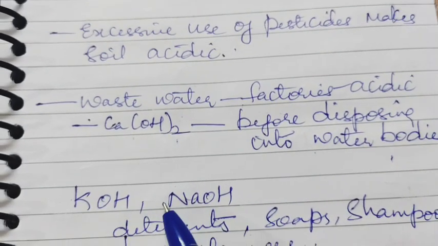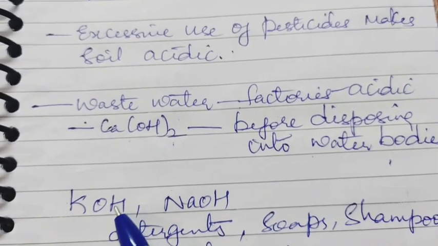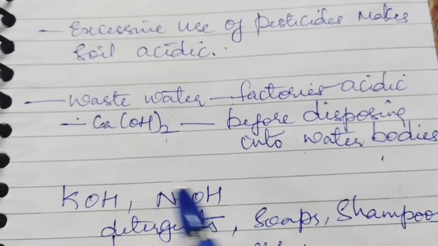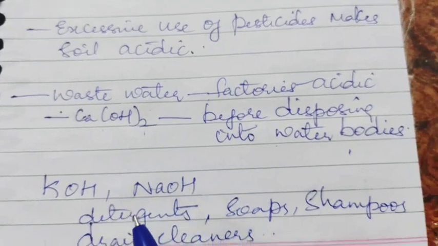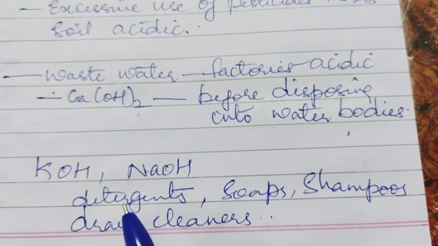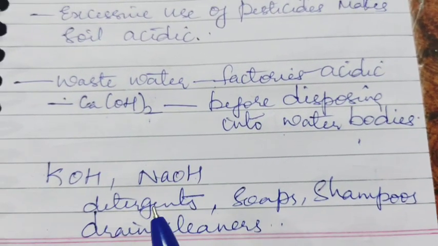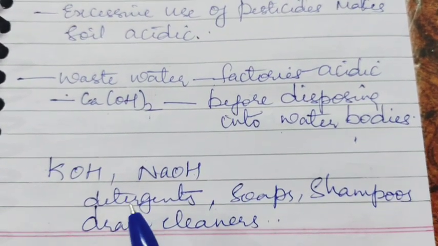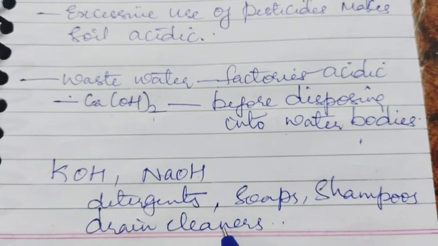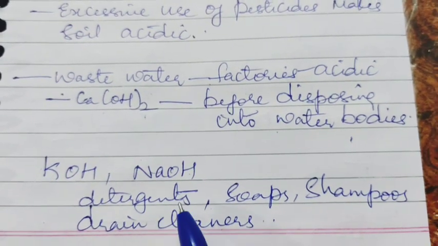Next, sodium hydroxide and potassium hydroxide: these two bases are useful in detergents. They are present in soaps, shampoos and drain cleaners also.